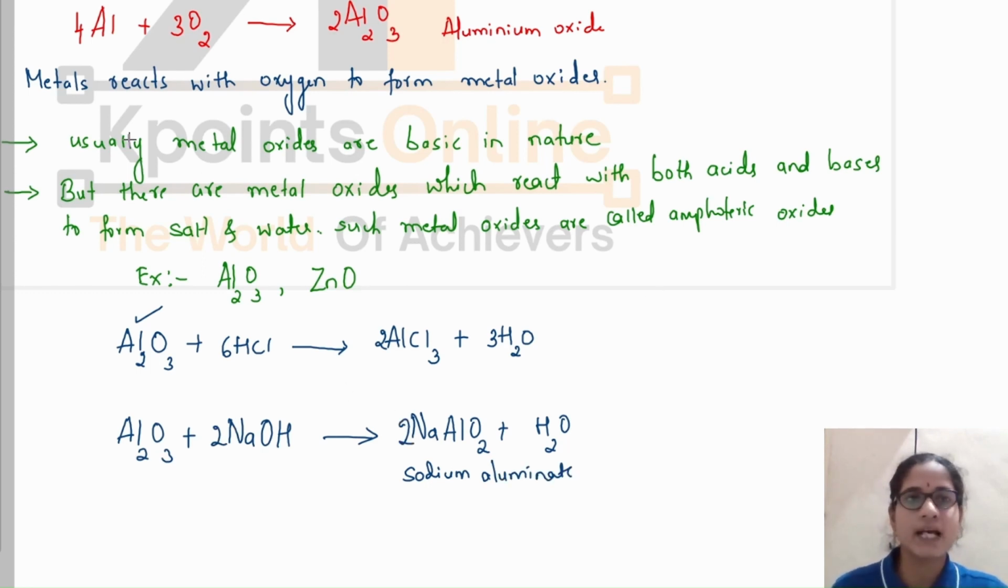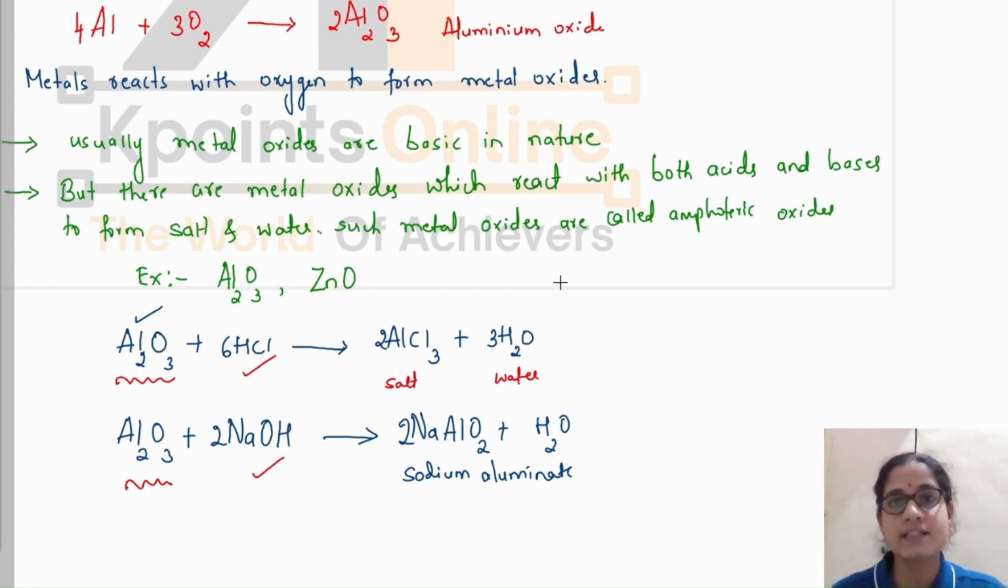Now we have seen that aluminium oxide reacts with both acid and base to form salt and water. This shows that aluminium oxide is an amphoteric oxide. You have to remember these names, aluminium oxide and zinc oxide. These are amphoteric oxides. And also you should remember the equations, how these react with both acid and base to form salt and water.